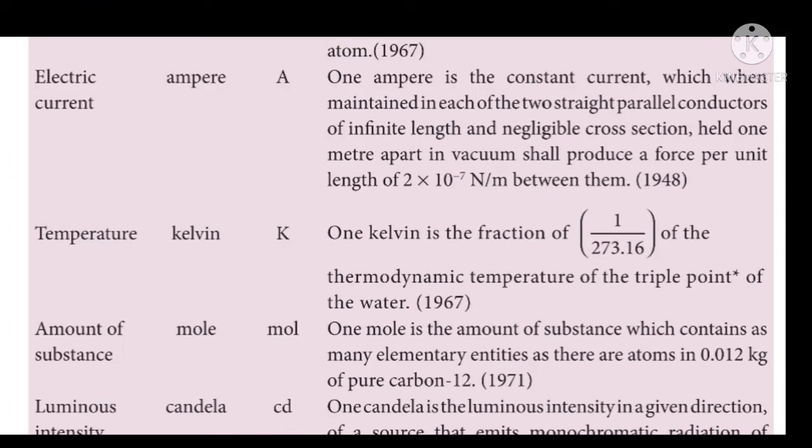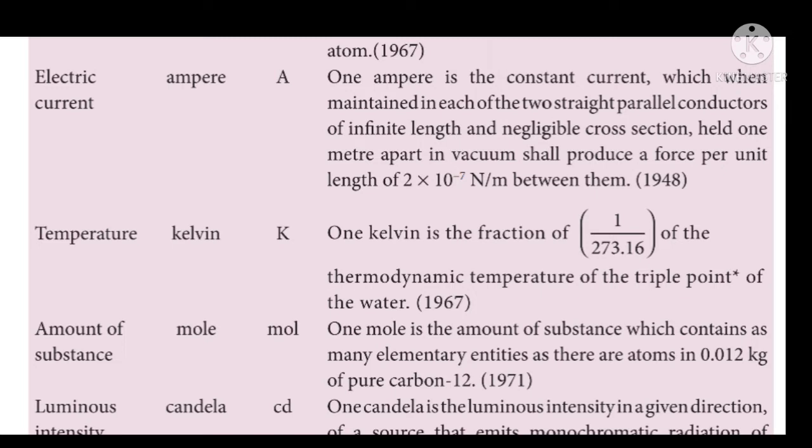And next physical quantity is electric current. The electric current is measured in terms of ampere and the symbol for ampere is capital A. What is the definition for ampere? 1 ampere is defined as the constant current which when maintained in each of the two straight parallel conductors of infinite length and negligible cross section held 1 meter apart in vacuum shall produce a force per unit length of 2 into 10 power minus 7 Newton per meter between them.